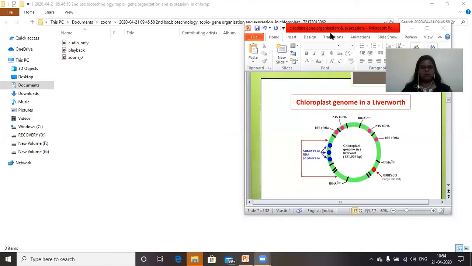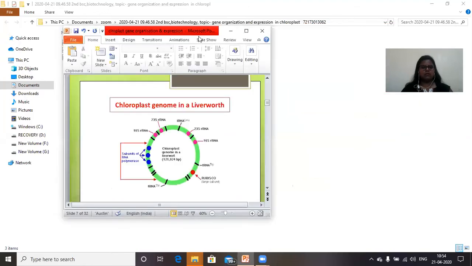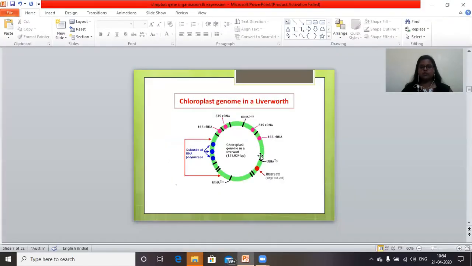Now, what is a chloroplast genome in liverwort? You can see a genome structure, the chloroplast genome in a liverwort, Marchantia polymorpha. You have genes, the duplicates for the synthesis of ribosomal RNA on either side. You have one part of the gene for 23S rRNA, the duplicate on the other side 23S rRNA. Then you have the gene for synthesis of 16S rRNA, 16S rRNA.